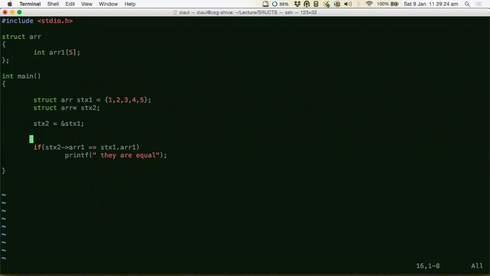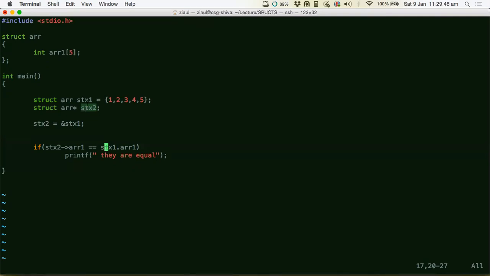No, this minus greater than. You can never compare two arrays of different structures. Now here we are talking about the same structure. stx2 is just a pointer. It's not a different structure. Don't you understand this difference here? stx2 is a pointer on this structure.